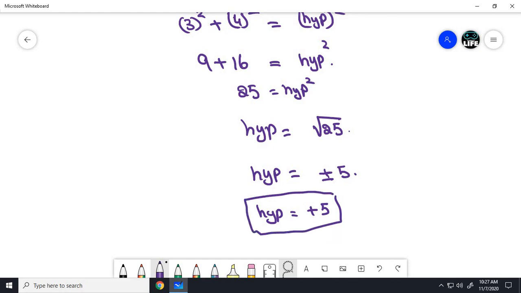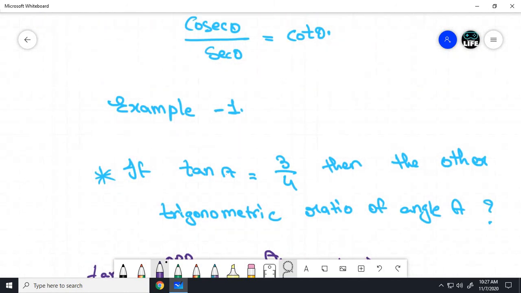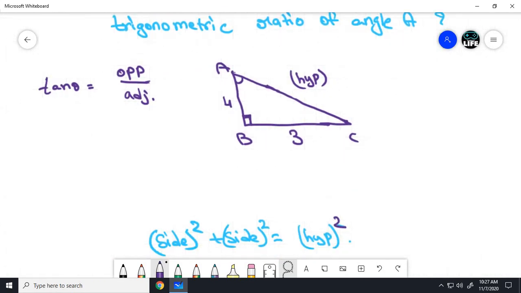You may have a doubt: why did we take only plus 5? Why shouldn't we take minus 5? As you can see, these are lengths, and length cannot be negative. So we need to take plus 5. So this is the answer.